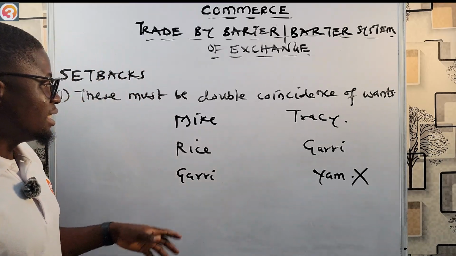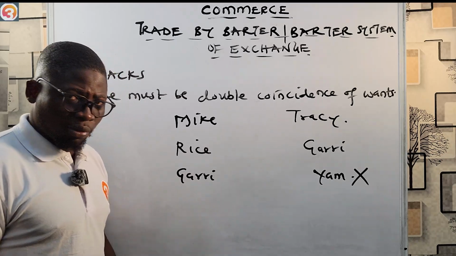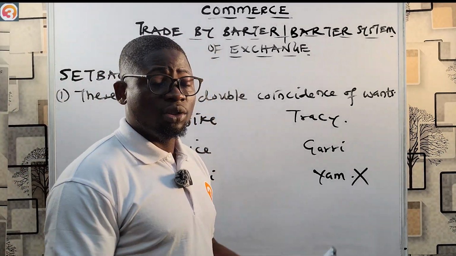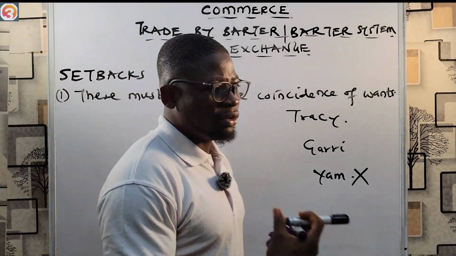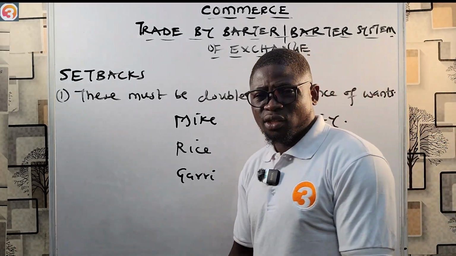You get. So these are the problems that money solved later on, because with money you can just simply go to where they are selling, get what you want and leave. But with the trade by barter system, it becomes very difficult to look for someone that wants what you have and has what you want.